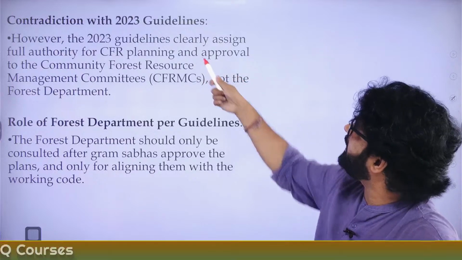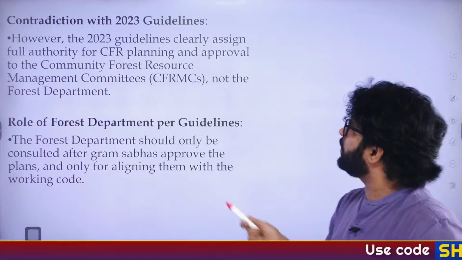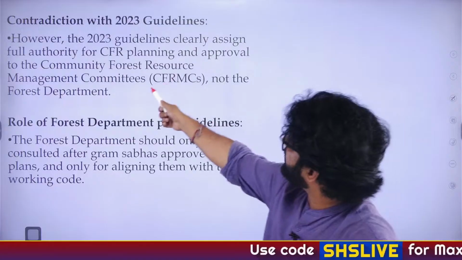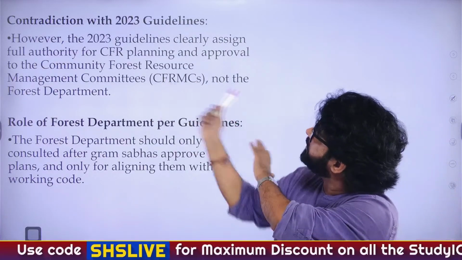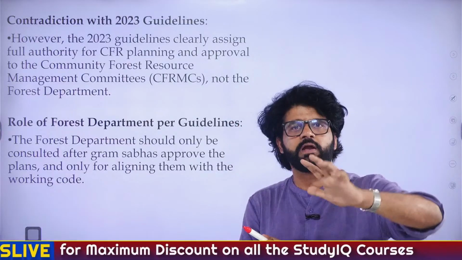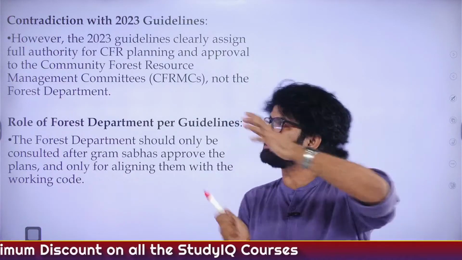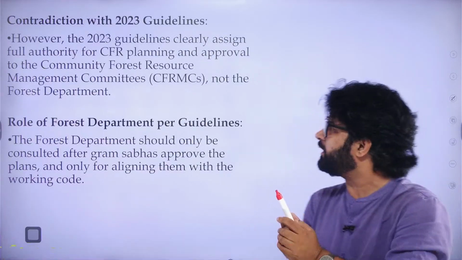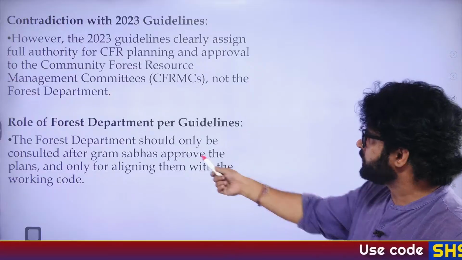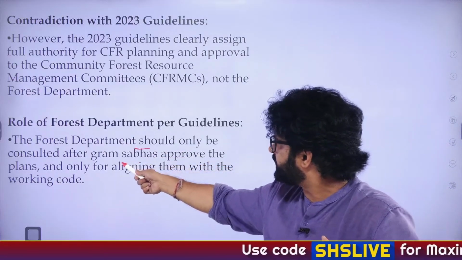So 2023 guidelines, which forest department is talking about, there it is clearly written that CFR planning and approval will be given to Community Forest Resource Management Committee. So in a way, what state government is currently doing, that is what is written in 2023 guidelines, but forest department is not listening to it. They are telling their own stuff. So forest department should only be consulted after Gram Sabha approval.